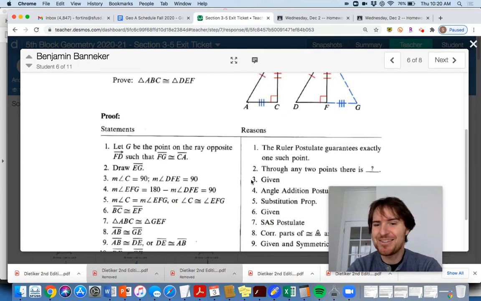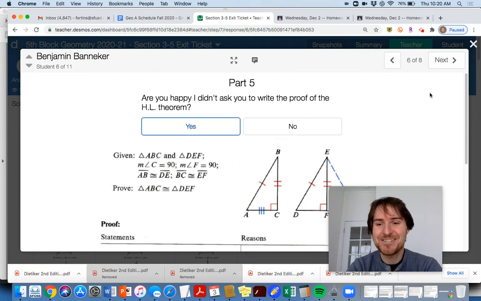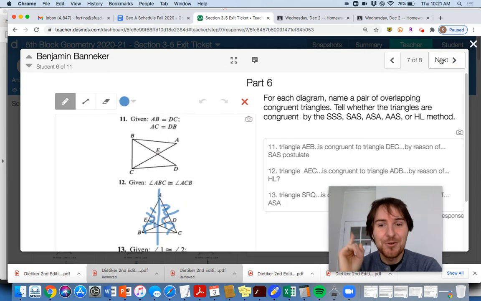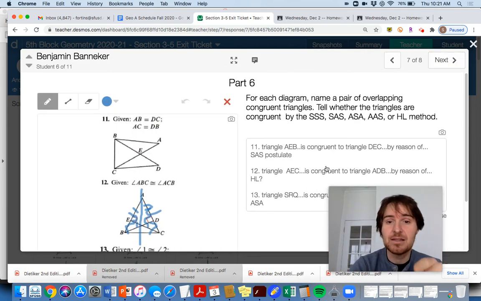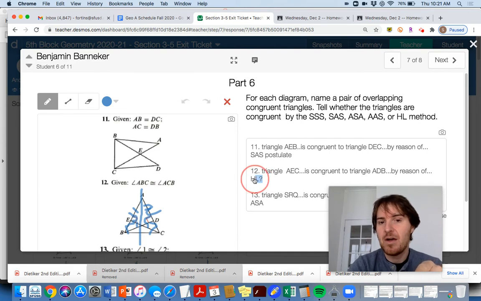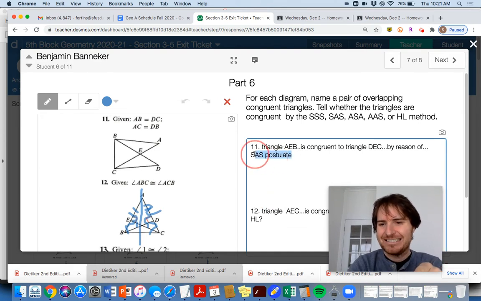I didn't copy this all down. Anyways, fun proof, a 14-step proof there in the book for the HL theorem. We'll keep moving on here. Part 6. Don't look at these answers here because they had a question mark here. That one they didn't quite get right. They actually didn't quite get the SAS one right as well, I believe.